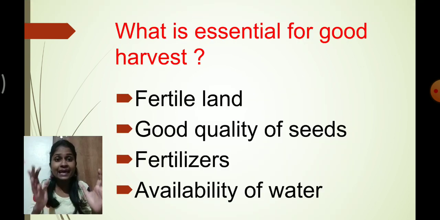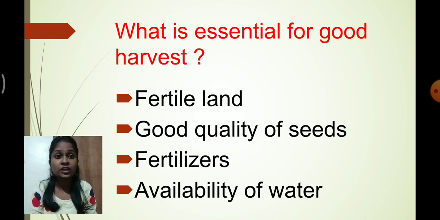So what is essential for a good harvest? To get a good harvest, farmers need fertile land, good quality seeds, fertilizer and availability of water. These are the four criteria essential to get a good harvest.